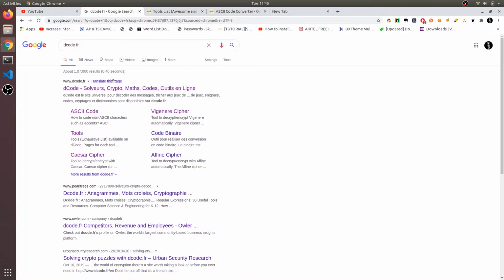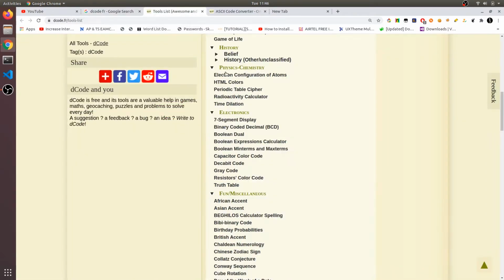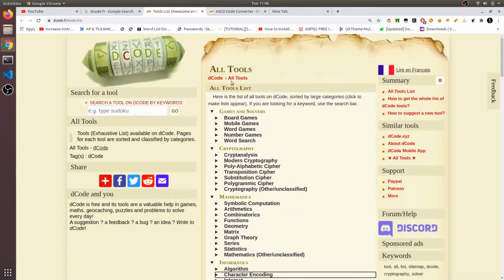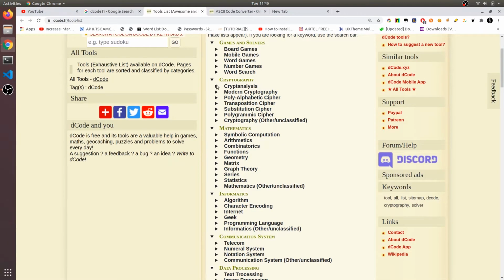So guys, in this video I am going to talk about this dcode.fr website. This website is very huge and you can find so many algorithms and encodings and decodings. You can see there are so many tools. If you click on all tools, you get the list of all tools, and you can do cryptanalysis and modern cryptography